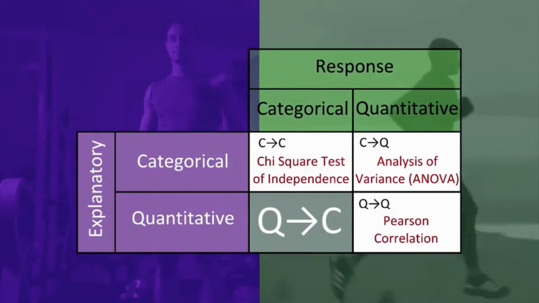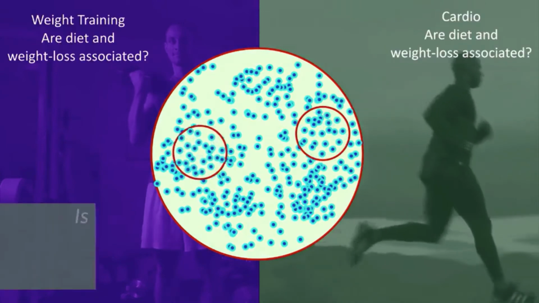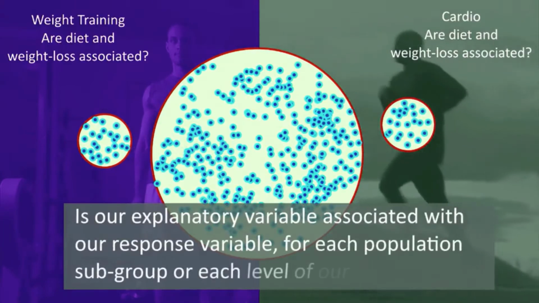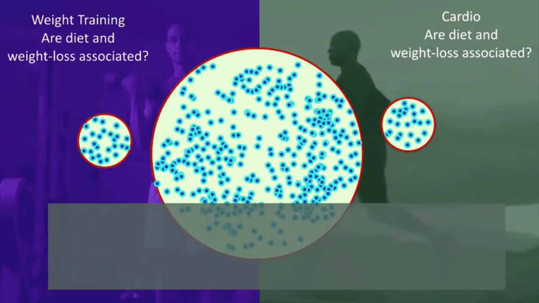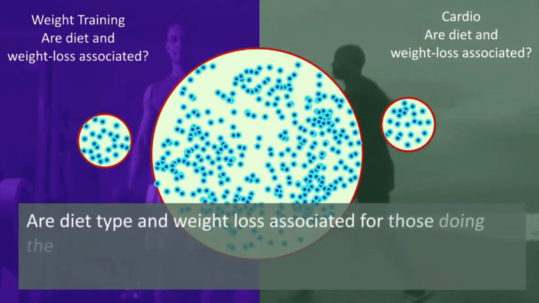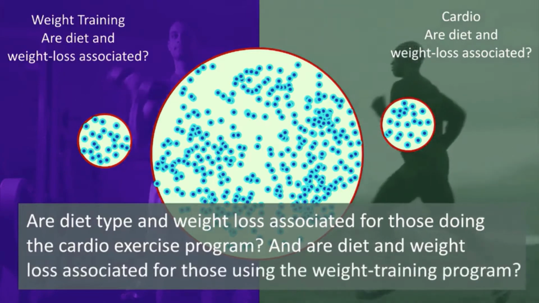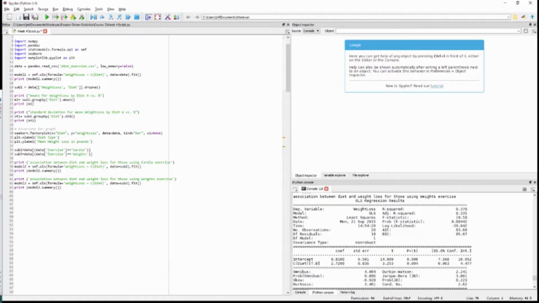In each of these contexts, we're actually going to be asking the question, is our explanatory variable associated with our response variable for each population subgroup or each level of our third variable? That is, are our diet type and weight loss associated for those doing the cardio exercise program, and are our diet and weight loss associated for those using the weight training program? To accomplish this, we are going to run two separate ANOVAs, one for each level of the third variable, that is, for each exercise program.